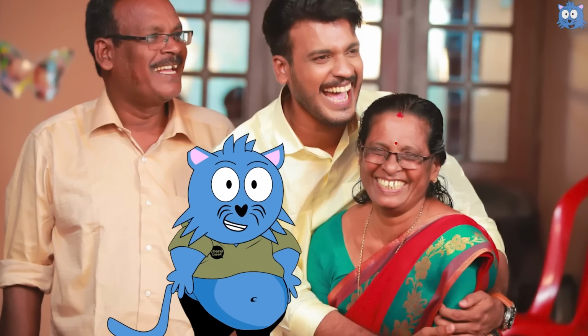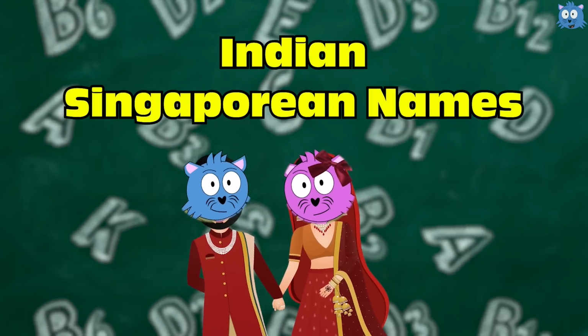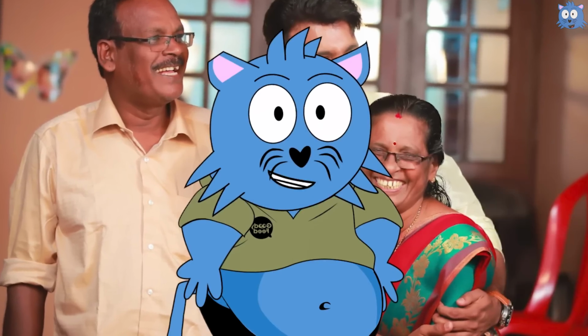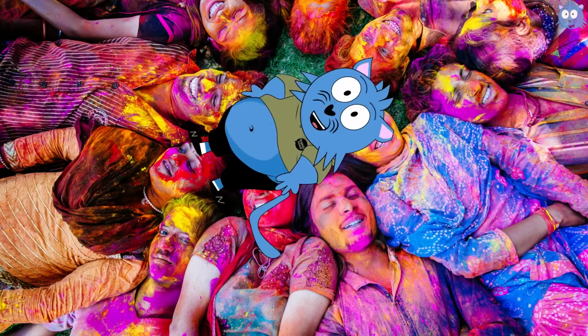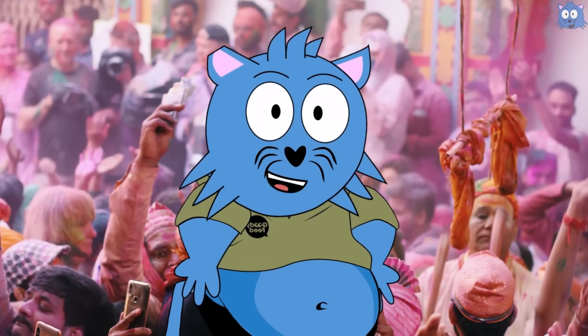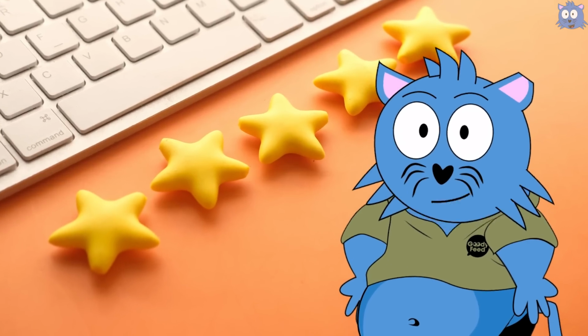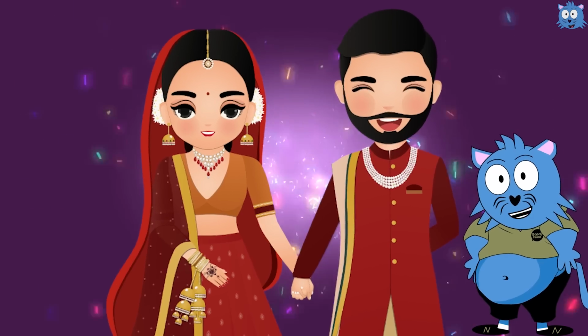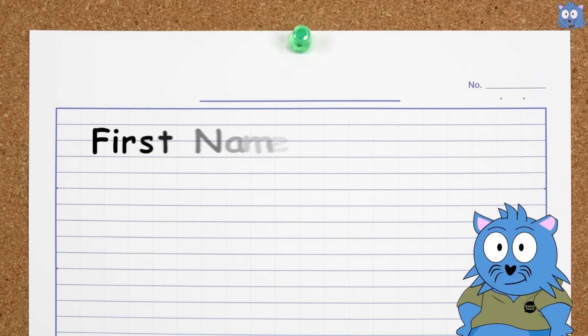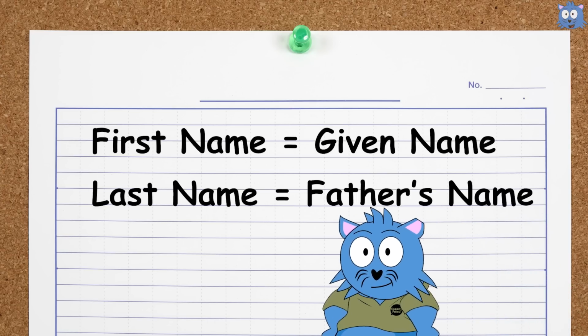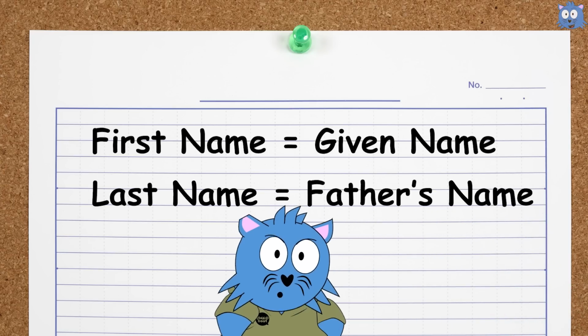And now, let's move on to Indian Singaporean names. Indian Singaporean naming conventions are quite diverse, so you have to be mindful, as it depends on their heritage and cultural background. The best way is to see how others are addressing them. For some Indian Singaporean names, it's the first name followed by the last name, but the first name is the given name, while the last name is the father's name. Yes, that's like a Malay Singaporean name.